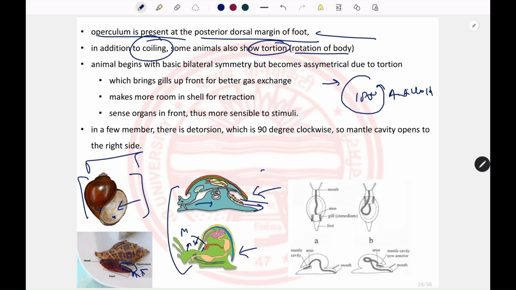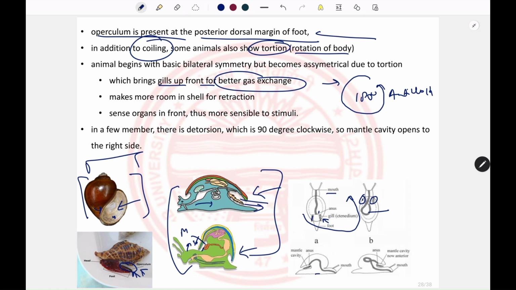So how does this happen? This is because of the torsion. In the basic plan, the alimentary canal is straight and the gills are present at the posterior margin. However, now the body and the mantle rotate 180 degrees anti-clockwise, which lets the alimentary canal become twisted, and the gills come over the head. So this is known as torsion. So what is the significance of torsion? It brings the gills in front of the head for better gas exchange.